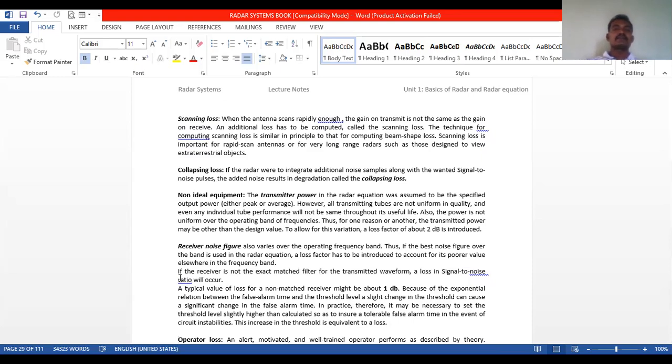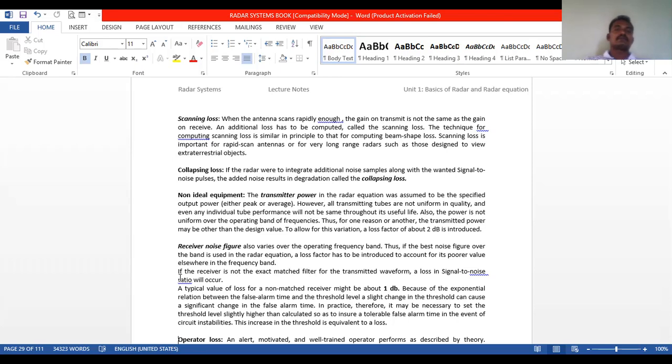The technique for computing scanning loss is similar in principle to that for computing beam shape loss.